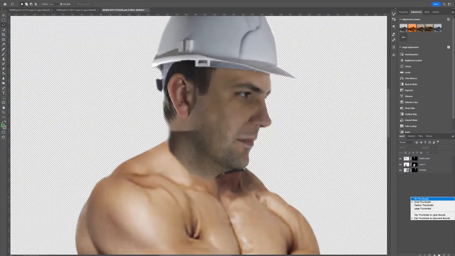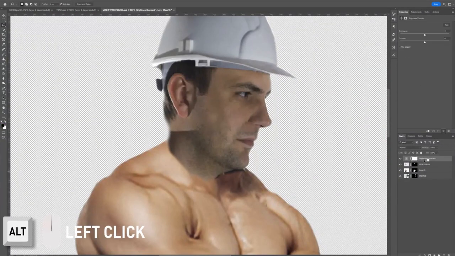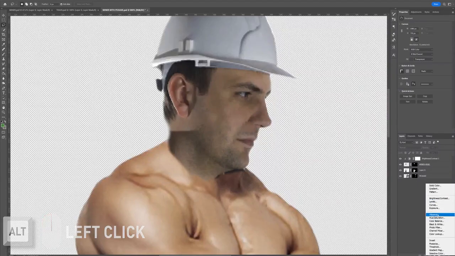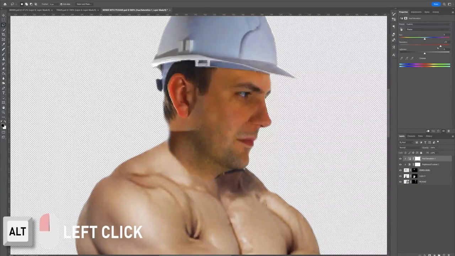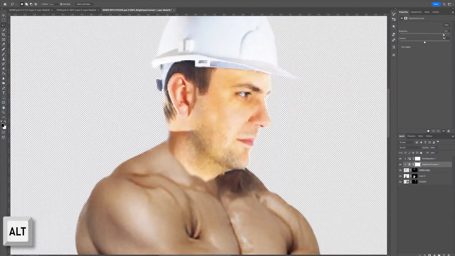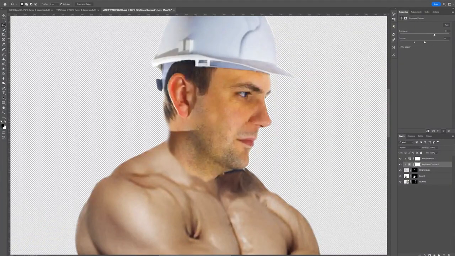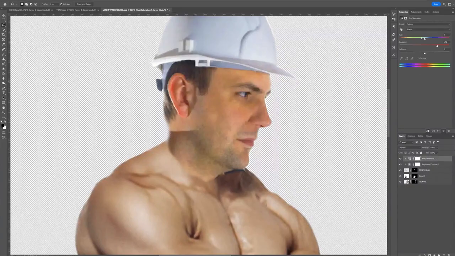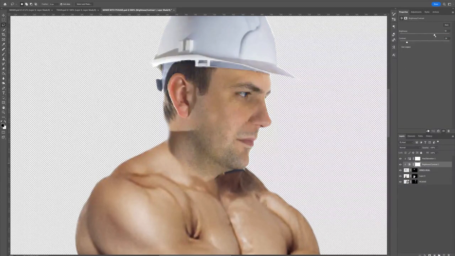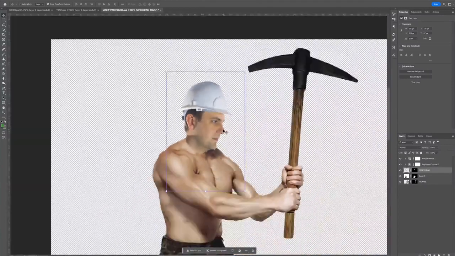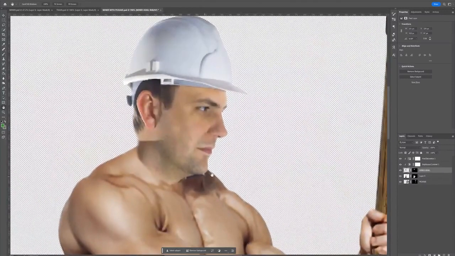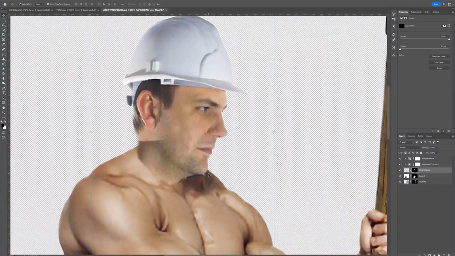Now it's a matter of just blending the colors. What I'll do is add an adjustment layer, brightness and contrast, maybe some hue and saturation, and I'll hold Alt and click my adjustment layer, and that will mean that the effects will only be affecting the immediately below layer, so that's the miner's head. We don't want it to start off in the saturation and brightness of the original body we had. So let's tweak the brightness and contrast, let's tweak the saturation.